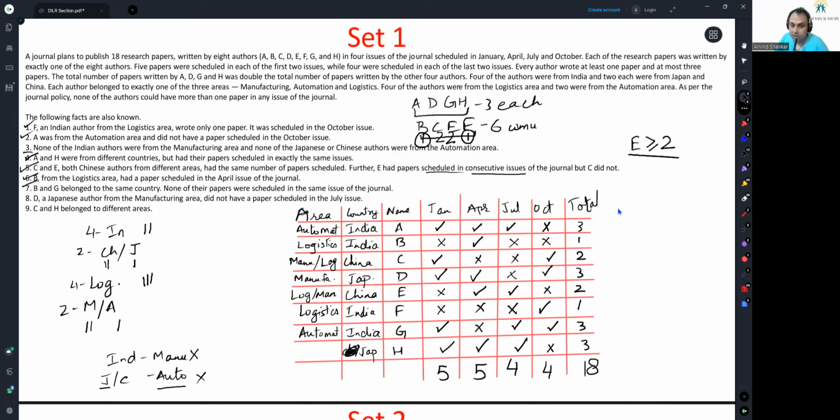Achha. Now see logistics. One B is from logistics. F is from logistics. Either C or E is from logistics. But logistics needs 4 people. So this H has to be from logistics region.